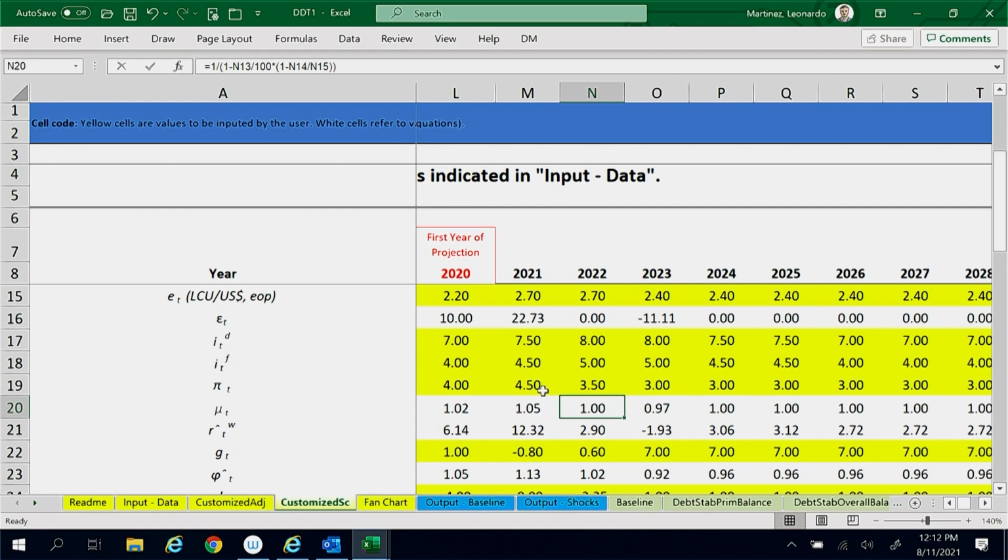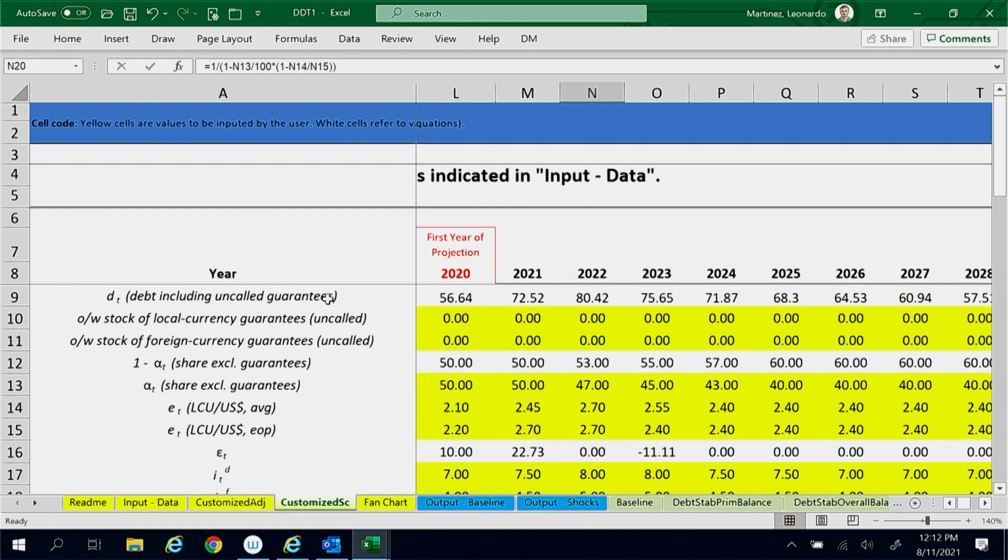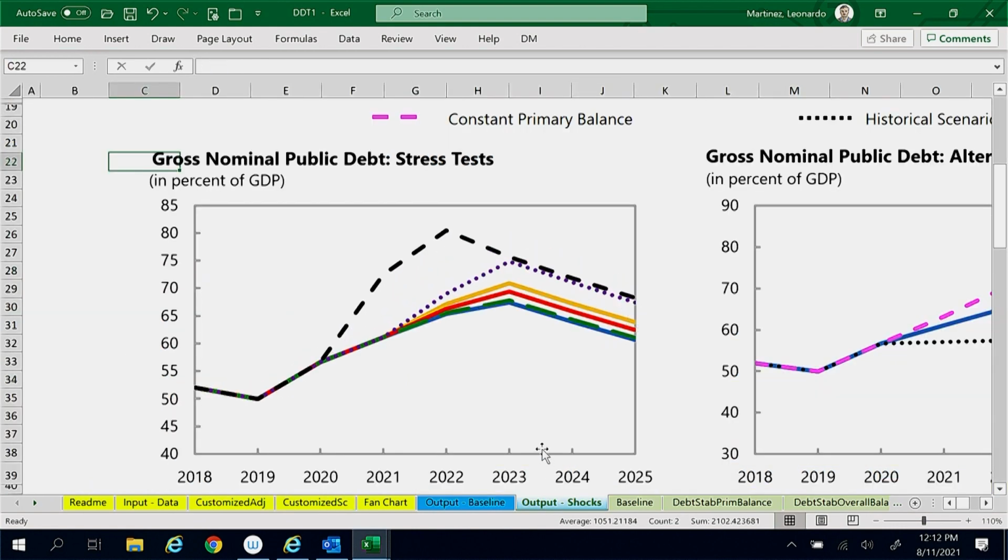After we finish inputting all these assumptions for this customized scenario, we can see that the debt ratio will peak at 80% 1 year after the shock in 2022. We can also see that the black line in the stress test figure of the output shock worksheet now reflects the scenario we created.